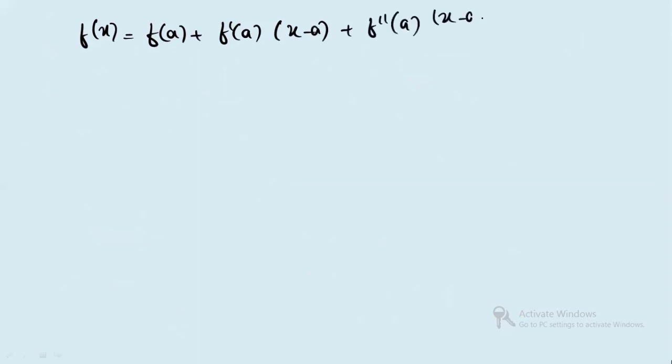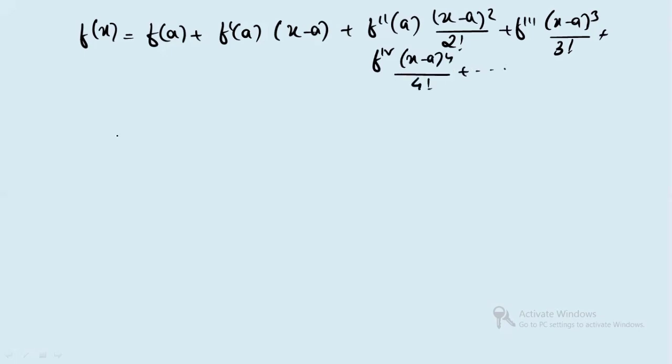So what will you write here? You have to write f of x is equal to f of a plus f prime a (x minus a) plus f double prime a (x minus a) whole square by factorial 2 plus f triple prime (x minus a) whole cube by factorial 3 plus f4 (x minus a) to the power 4 by factorial 4 and so on.